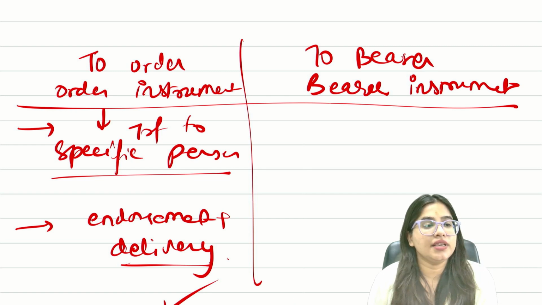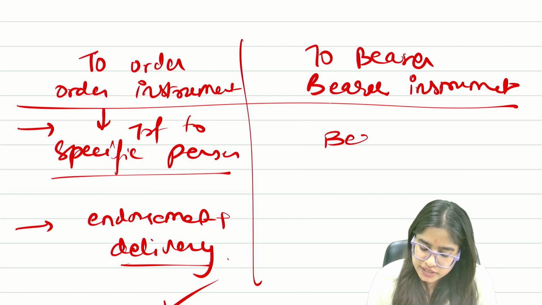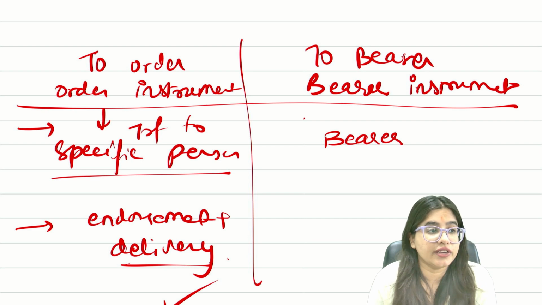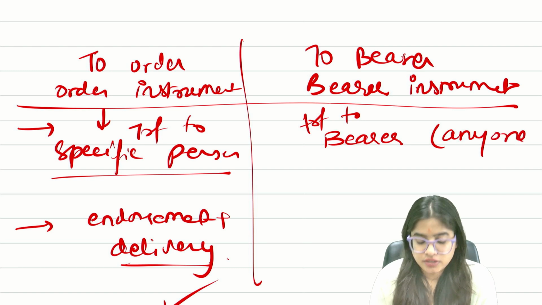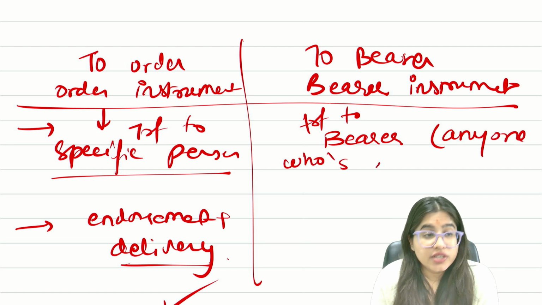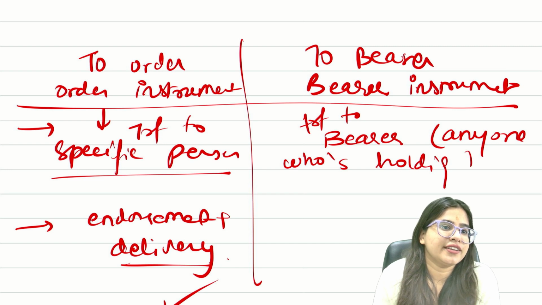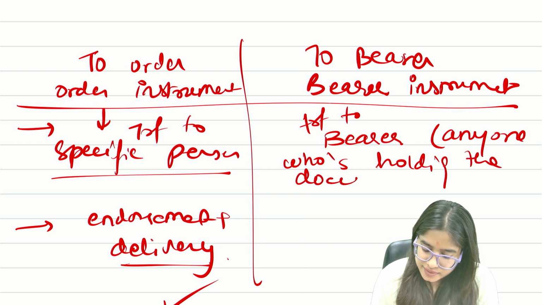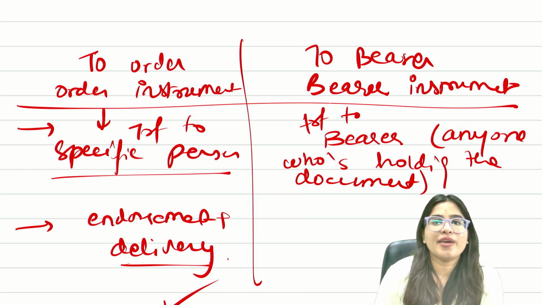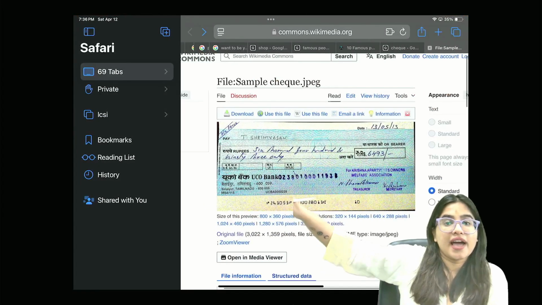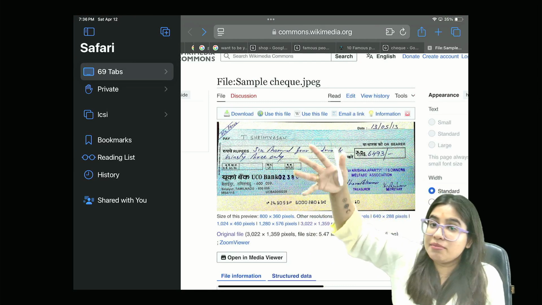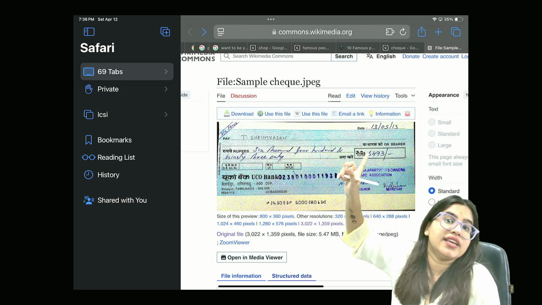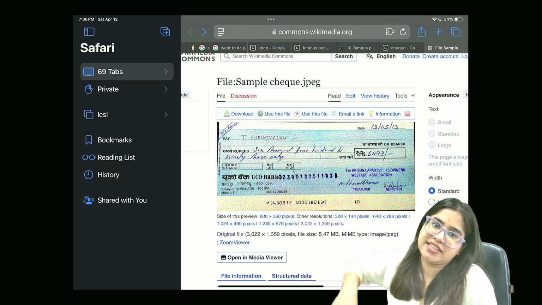But bearer means when you specifically mention it is payable to bearer. Transfer to bearer means to anyone who is holding the document. What do you mean by bearer? Now imagine, guys, if I put a blank check, no one's name is written here, just the amount is mentioned, and I have put my signature here.